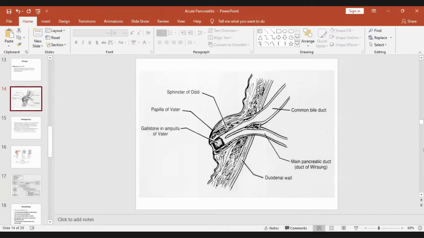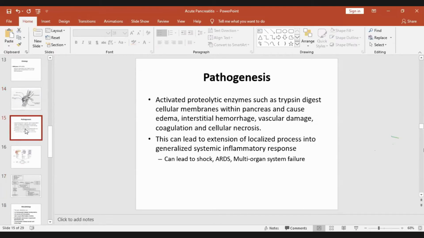Now this is shown, see one small gallstone obstructing the ampulla of Vater. This is the common bile duct, this is the pancreatic duct, and this is the sphincter of Oddi, papilla of Vater on that. This is the gallstone in the duodenum. Now coming to pathogenesis. Now what is the cause of this? The pancreas has many digestive enzymes. They digest protein, carbohydrate, and fat.